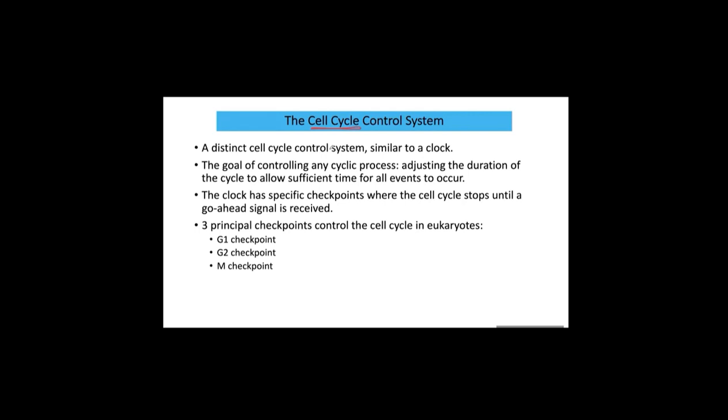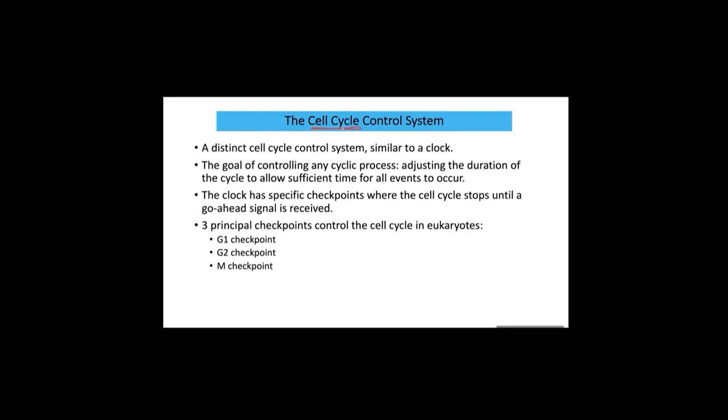This clock has specific checkpoints at which the cell cycle stops until a go-ahead signal is received. So cell cycle control means there is a system in the cell to check each phase of the cell cycle. This system is regulated by internal and external controls.